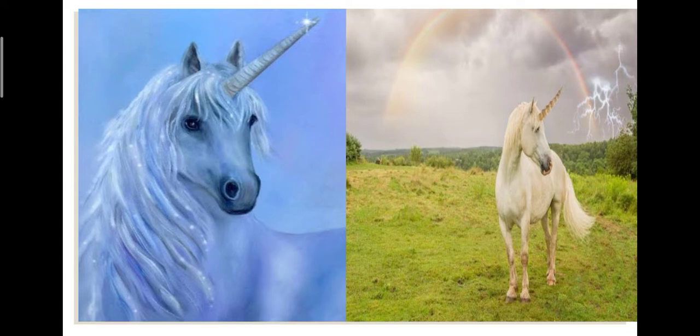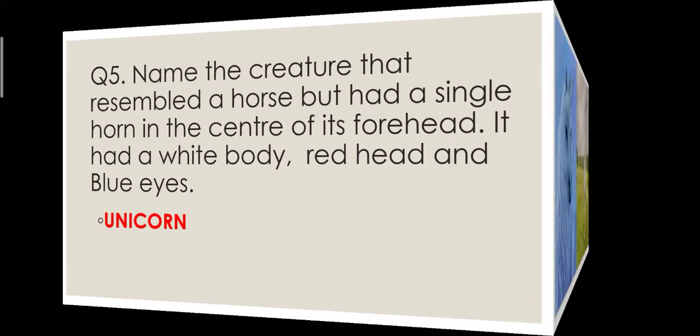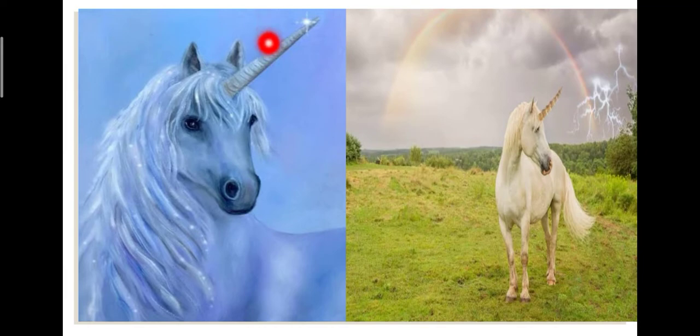So you all must have seen a unicorn in fairy tales. Okay, a special white horse, a divine horse, with a horn. You can see the horn on the head. So it's a special horse.